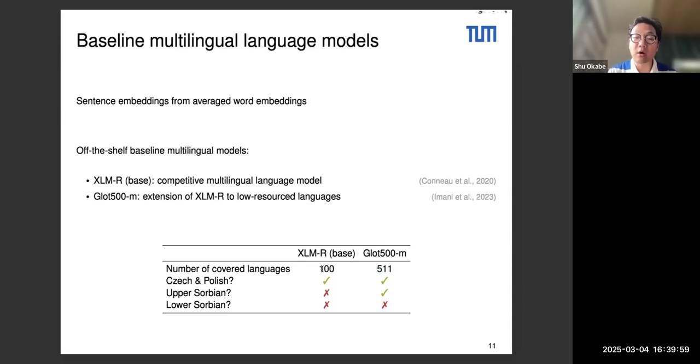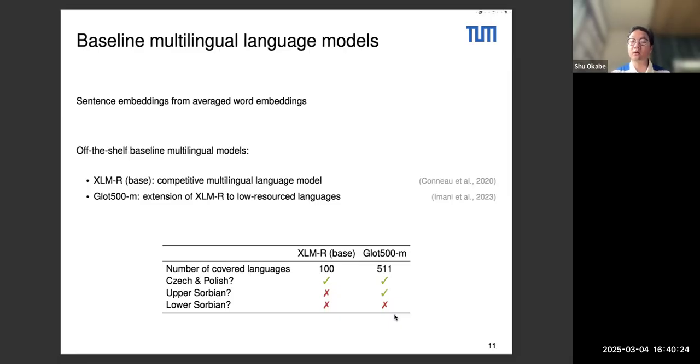So of course, both language models have seen Czech and Polish, which are the closest West Slavic languages for both Sorbian languages. Glot500M has actually seen some Upper Sorbian sentences, and XLMR hasn't. And for Lower Sorbian, neither of the models have seen sentences in that language.